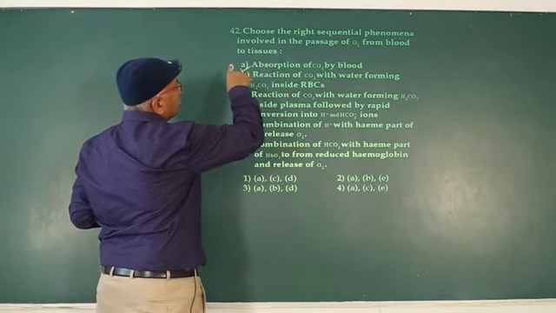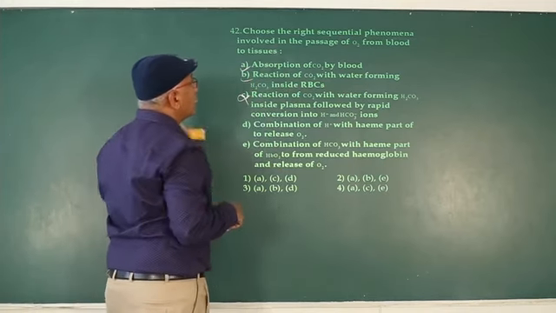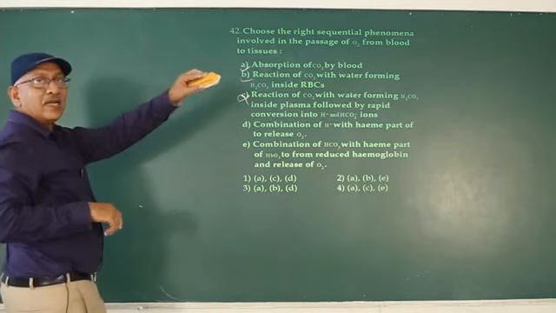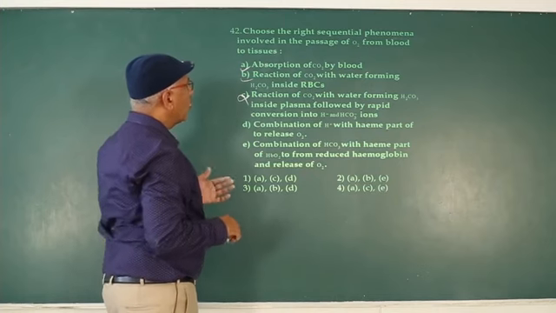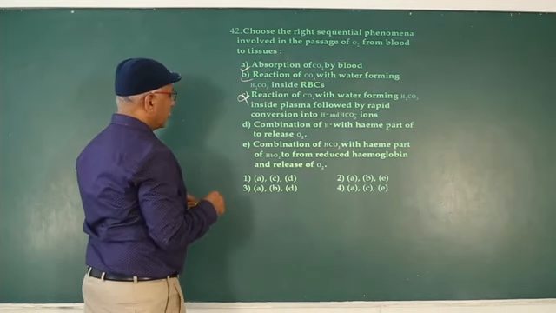Choose the right sequential phenomena involved in the passage of O2 from blood to tissues.